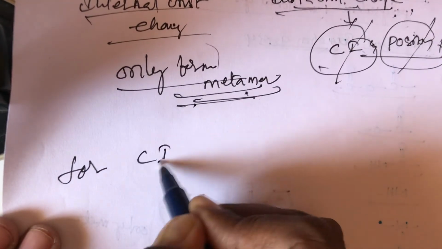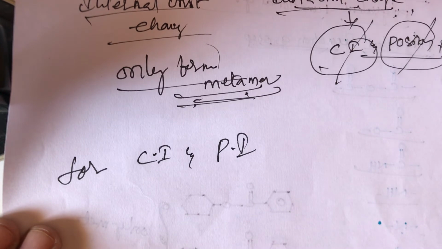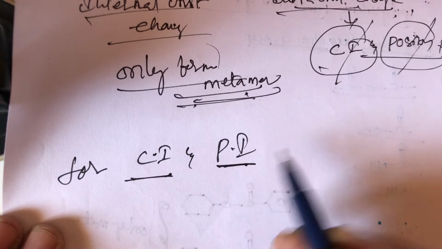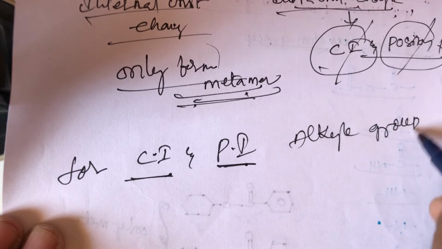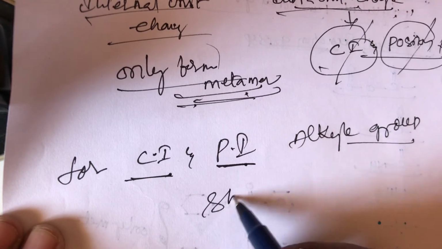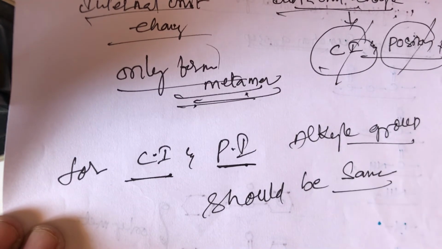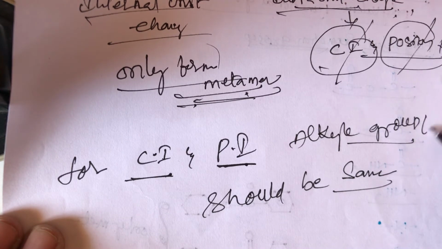For chain isomers and positional isomers, the alkyl group should be the same, meaning the alkyl group is present on only one side. These are important for metamers.